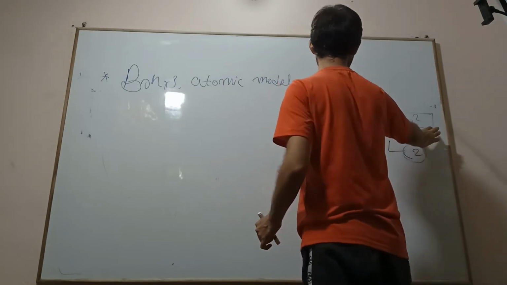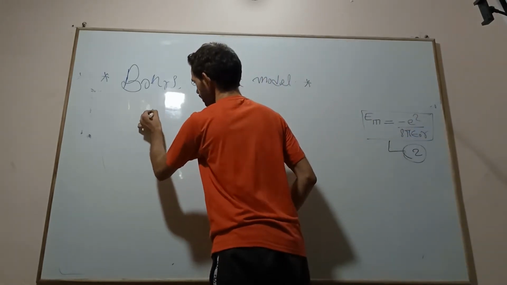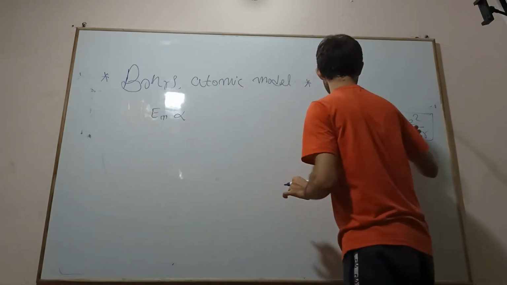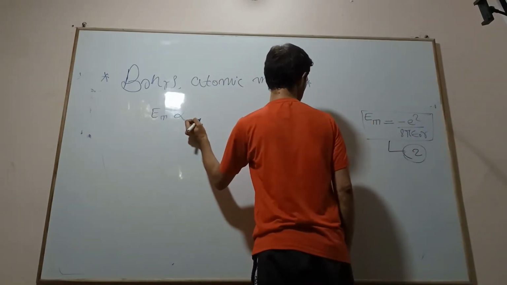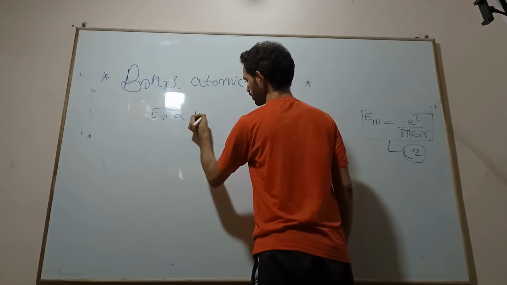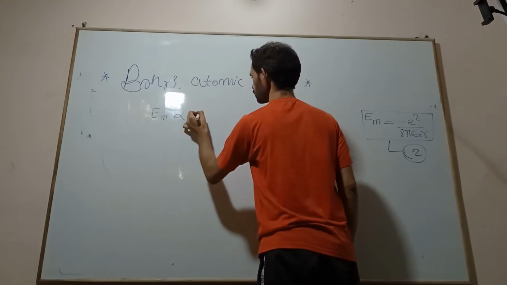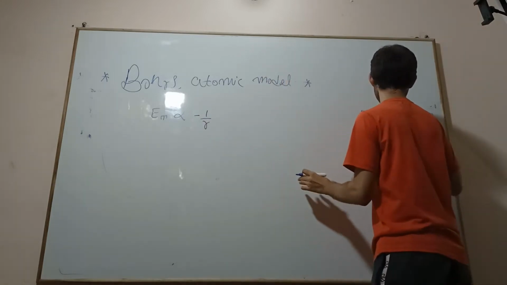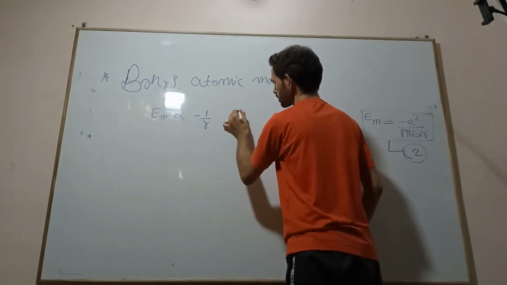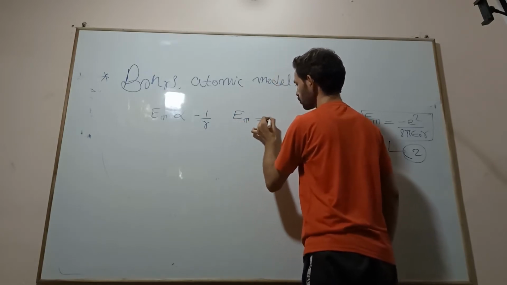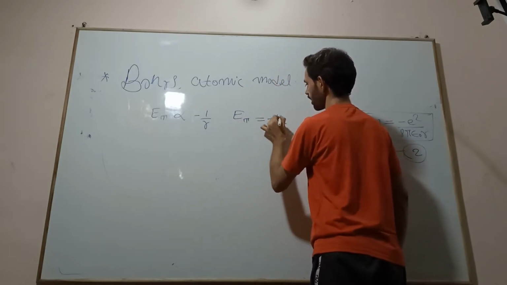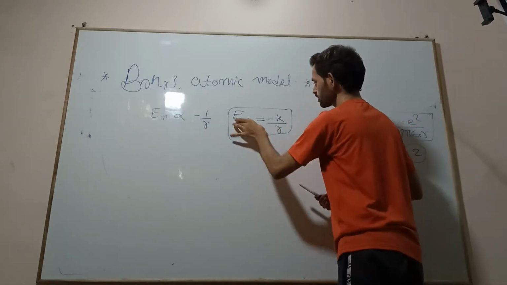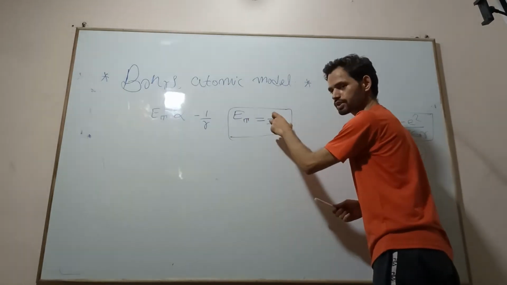If we see from here, Et is proportional to some constant, proportional to minus 1 by r. So Et is equal to minus some constant by r. Here, this is inversely proportional to r, but the negative sign is there.